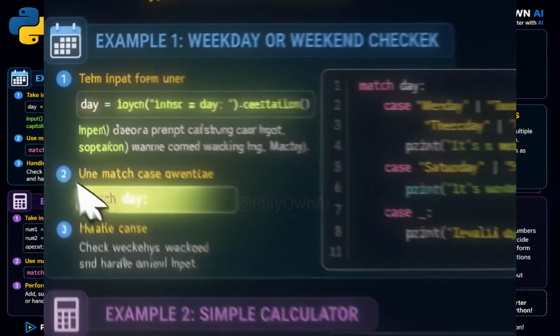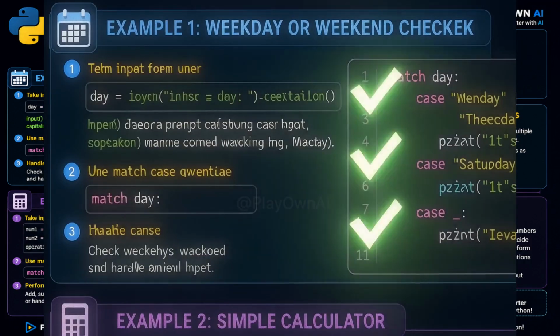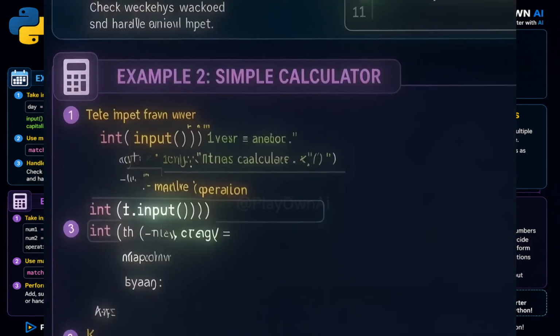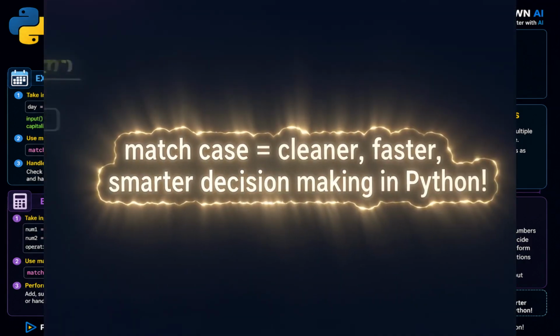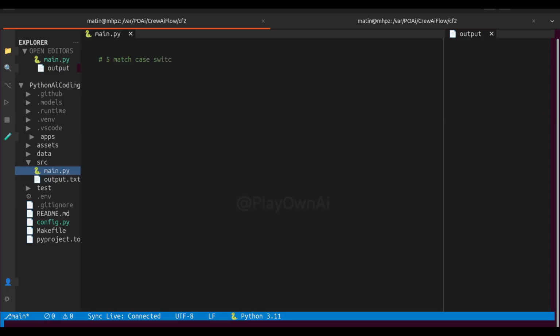5. Python match case statement. We're going to explore one of the most powerful features introduced in Python 3.10 and above. Match case statement. If you've ever used switch case in other languages like Java, C, or JavaScript, then you'll feel right at home. But Python's match case is actually more powerful than a traditional switch. It can match values, patterns, types, and even data structures. Let's learn how to use it in a clean step-by-step way, with multiple real-world examples. Let's go.